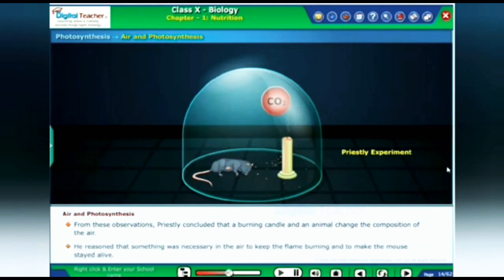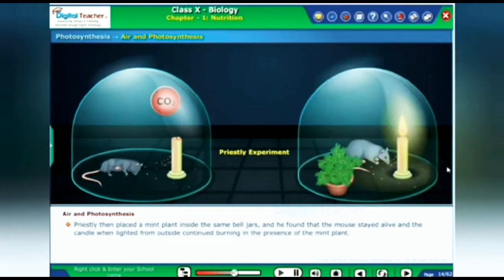From these observations, Priestley concluded that a burning candle and an animal change the composition of the air. He reasoned that something was necessary in the air to keep the flame burning and to keep the mouse alive. Priestley then placed a mint plant inside the same bell jars, and he found that the mouse stayed alive and the candle, when lighted from outside, continued burning in the presence of the mint plant.